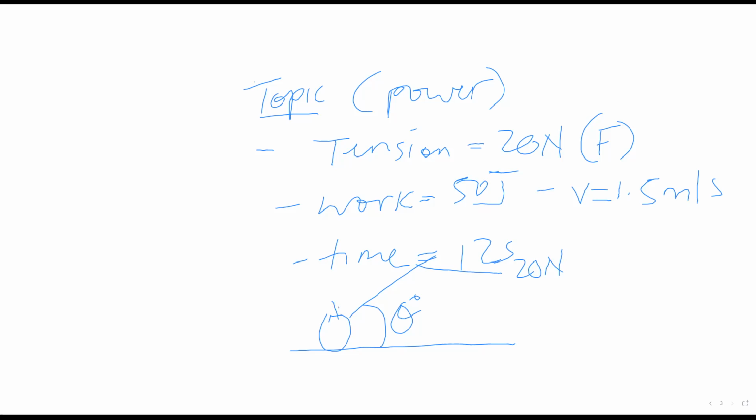The speed is 1.5 meters per second, that's velocity, and we are given work as 50 joules. The question is asking us to find theta.